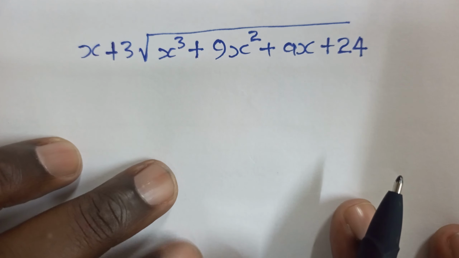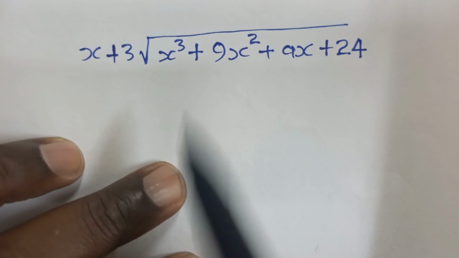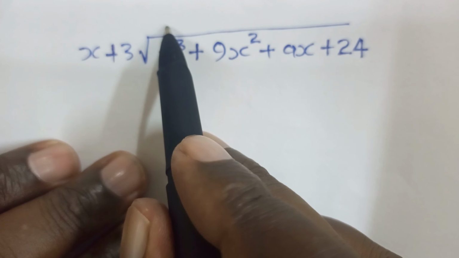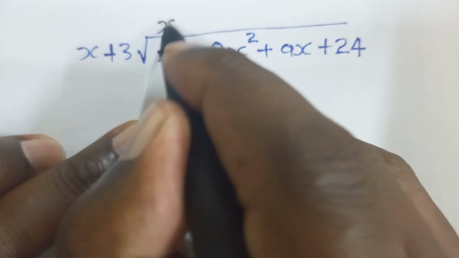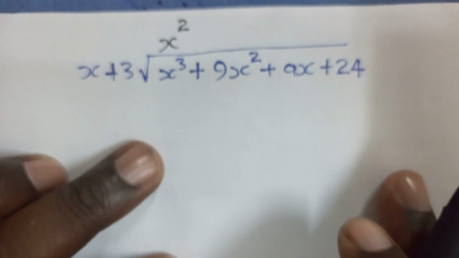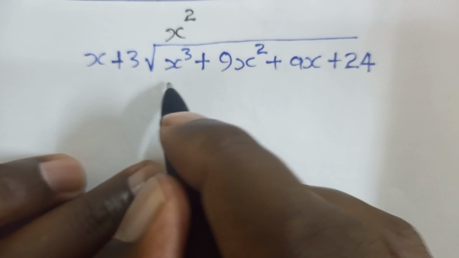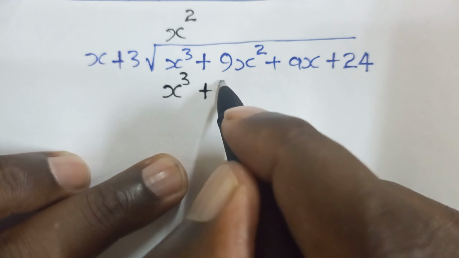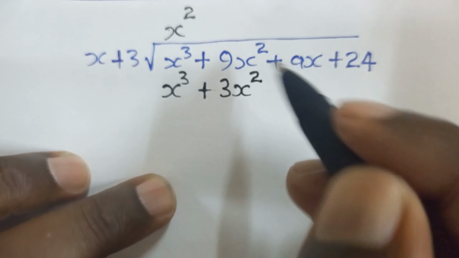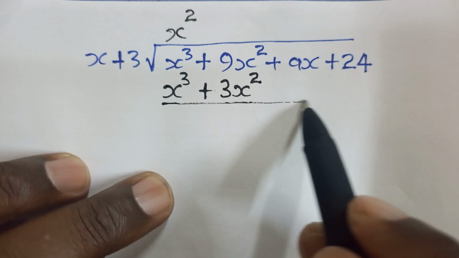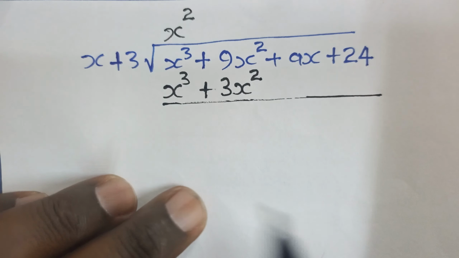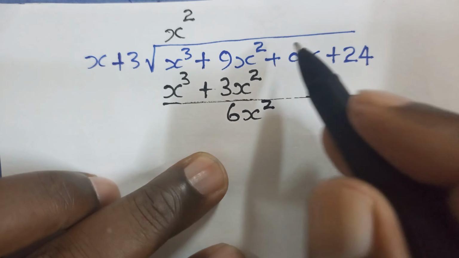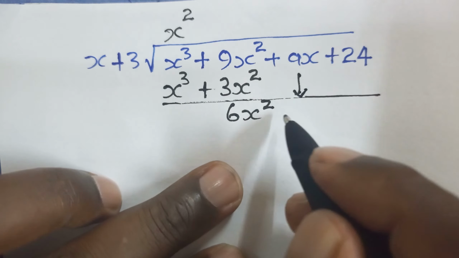For us to do that, we find what number, if we multiply it by x, gives us x cubed. That is x squared. So we write x squared right there. This gives us x cubed plus 3x squared, and then we can now subtract. We subtract, this is 0, this is 6x squared. We can now bring down the plus